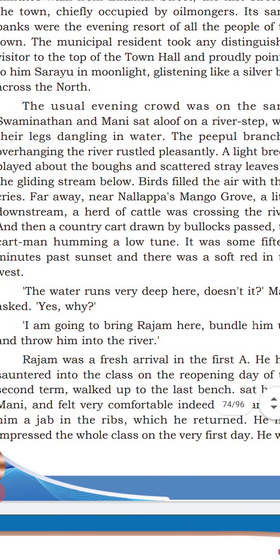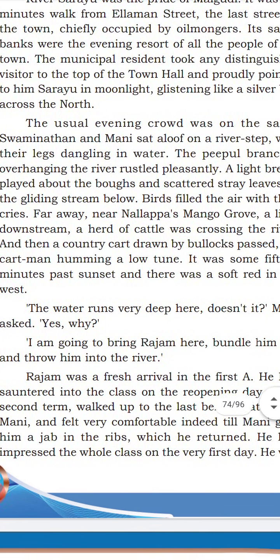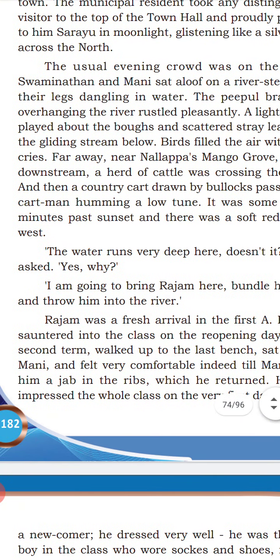So this second paragraph introduces three characters. The important characters here are Swaminathan and Mani, and another one is Nelapa, and this all happened in the town of Malgudi. I already told you. So this is the beautiful scene we saw in the description, the way of description of Akenara.